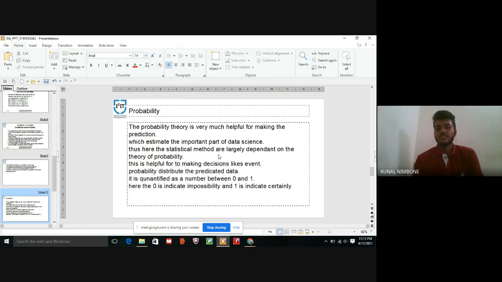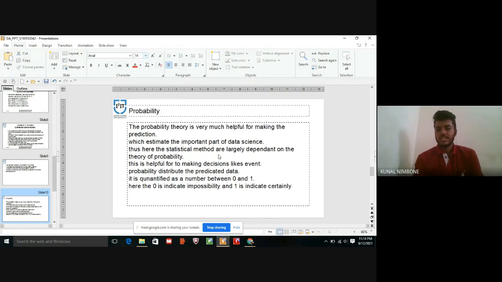Statistical methods are largely dependent on the theory of probability.